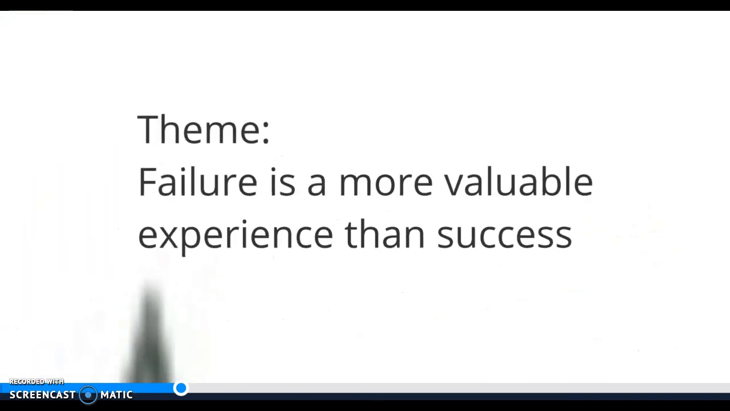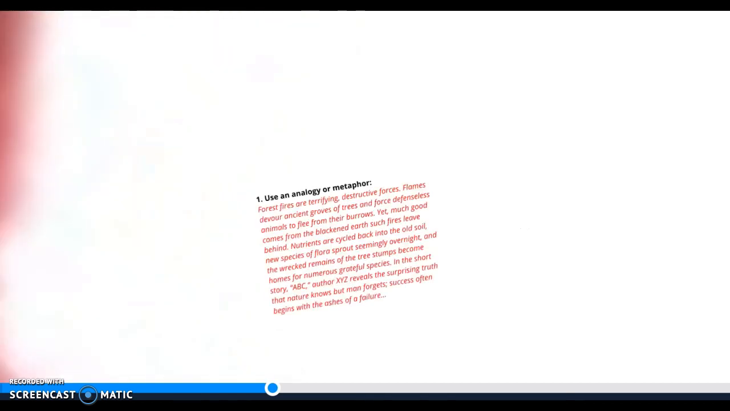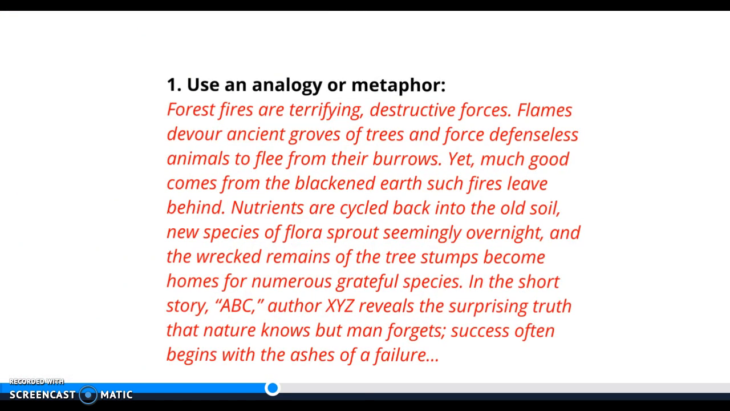Failure is a more valuable experience than success. So the hooks that I'm going to give you are an example of a hook used in an analysis paragraph over a short story where the theme is failure is a more valuable experience than success. If you were writing this paragraph, you're going to be focusing on that theme and discussing how that is seen and proven throughout this hypothetical short story that we're going to be talking about. So hopefully you wrote that theme down.